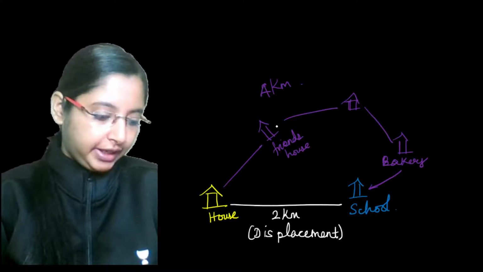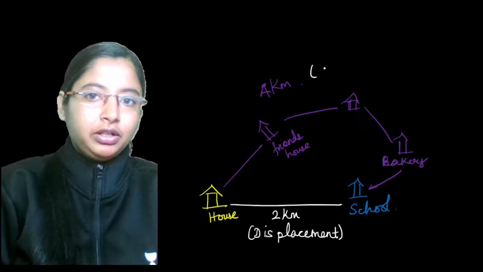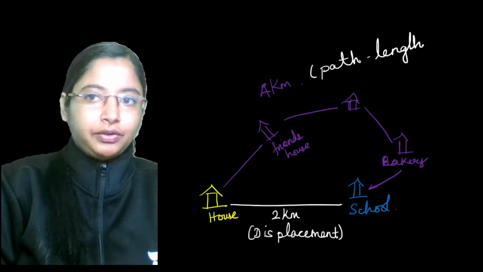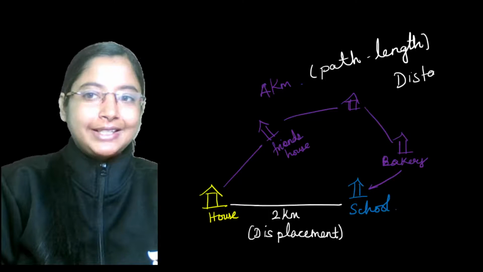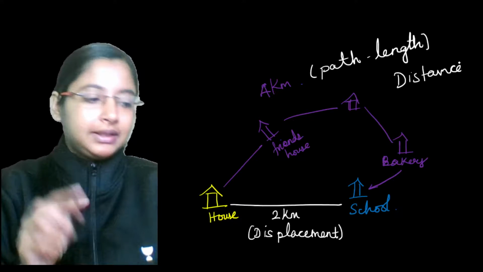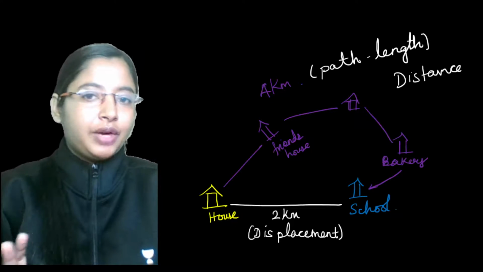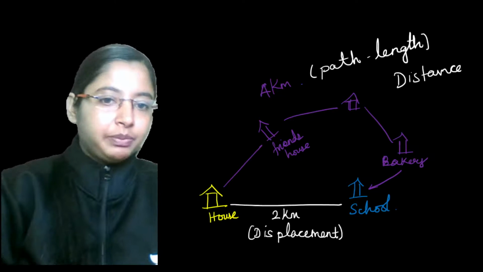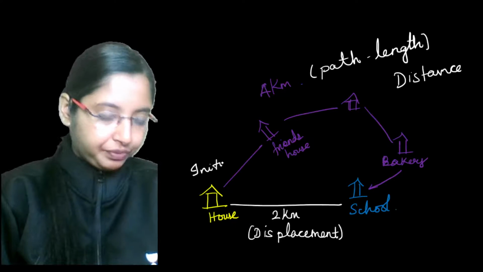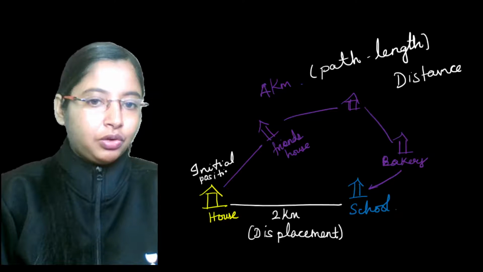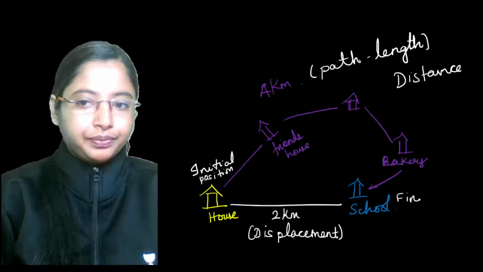So here, this entire 4 kilometers, this entire distance that you covered, we call it path length. This is the entire length that you covered, or we will say it as distance also. Distance and path length are the same quantity. It is talking about the entire path that you have covered. In this case you have gone 4 kilometers, from the initial position being your home to the final position being your school.